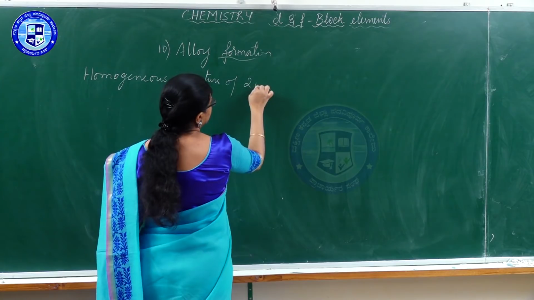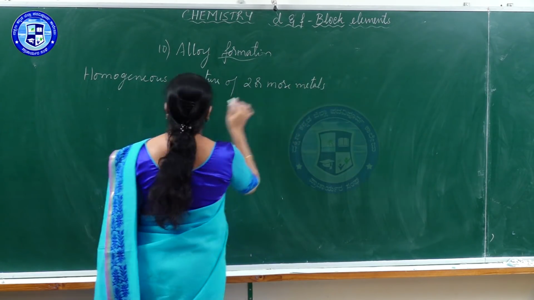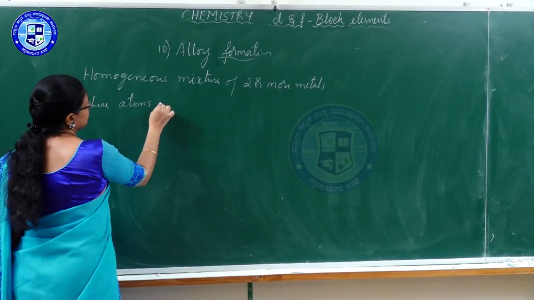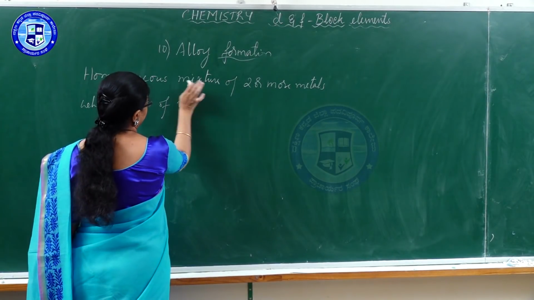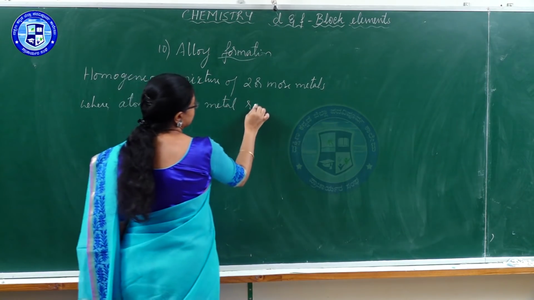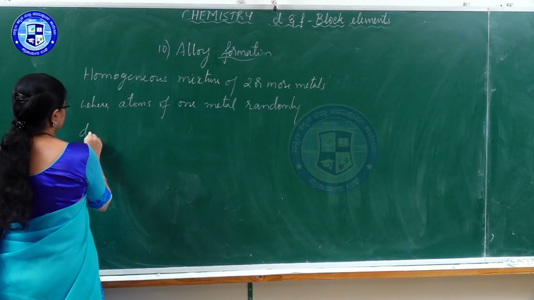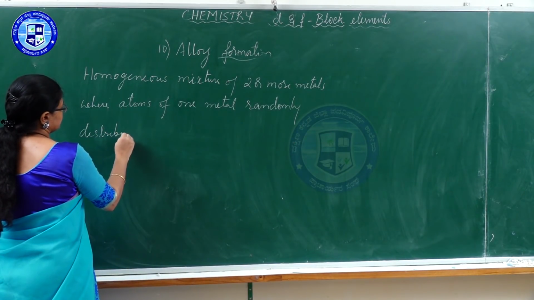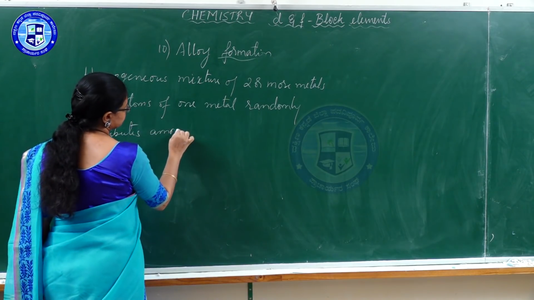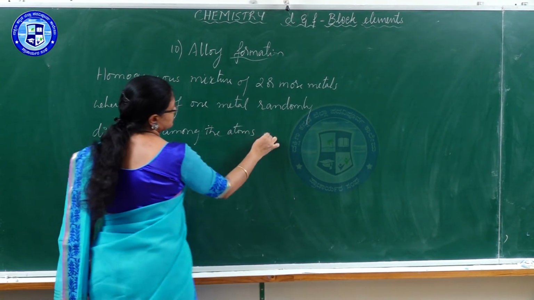A homogeneous mixture of two or more metals, where atoms of one metal are randomly distributed among the atoms of the other element.